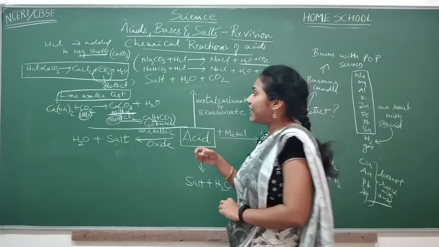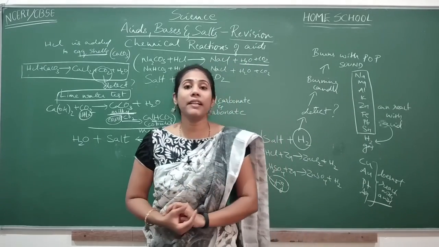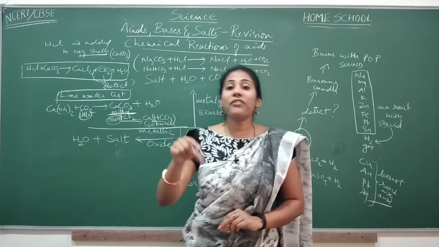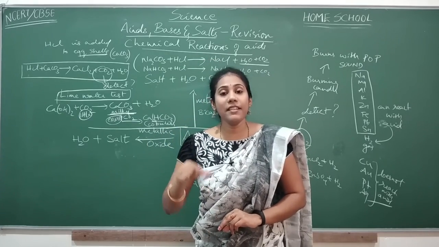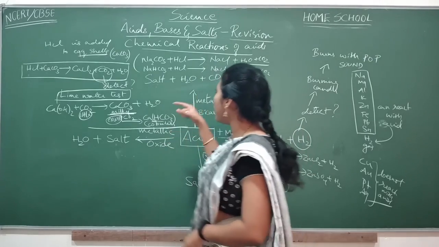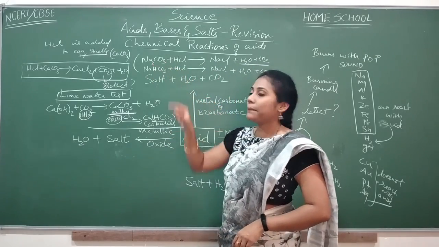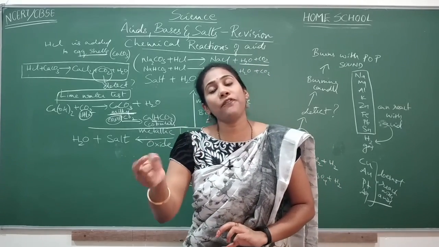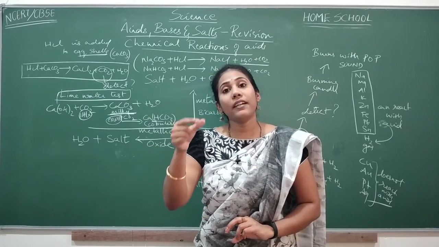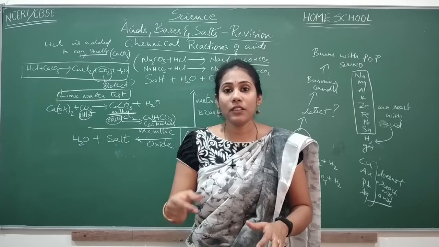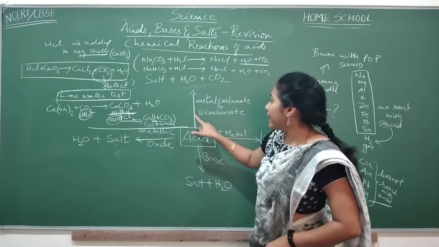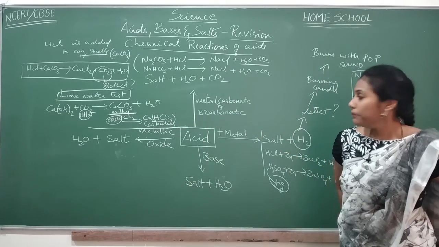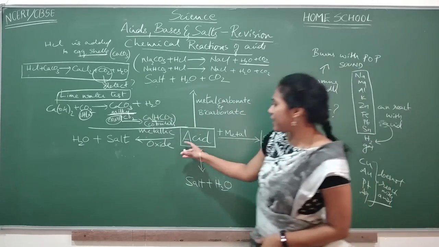And another way of detecting carbon dioxide is with the help of a burning candle. Okay, so when you keep a burning candle near carbon dioxide, the flame will get stopped. So that is the reason the mixture of HCl and sodium carbonate is used in fire extinguishers, because it can extinguish the fire. Extinguishing the fire in the sense the flame or fire will get stopped. Okay, so this is the reaction of acid with metal carbonate and metal bicarbonate. Clear? Fine. And we'll go for the next reaction.